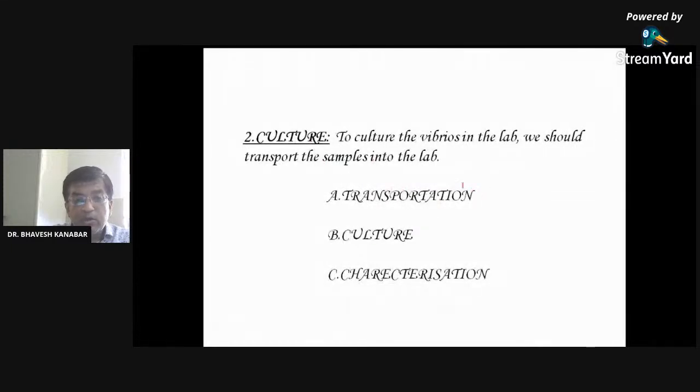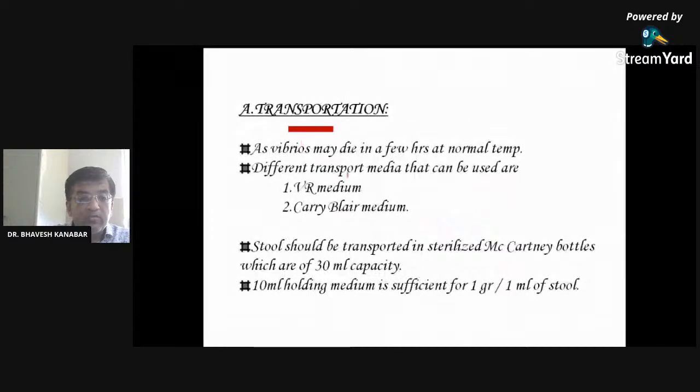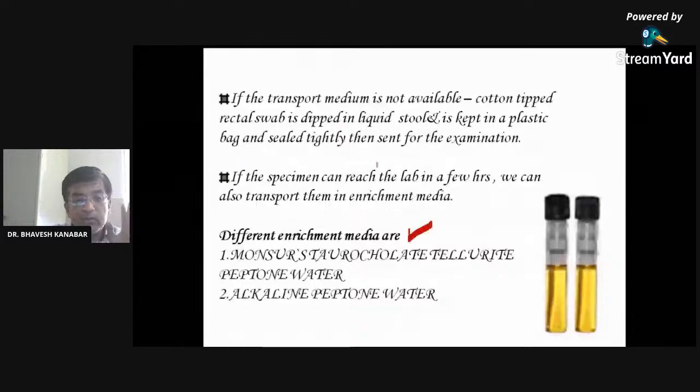For culture, transportation is the first thing. For transportation, VR medium and Carry-Blair medium are required. This is the part of microbiology, so I am going through it repeatedly. It may not be so important in PSM. Just remember the names of the media for culture. The VR medium is used, and that was the transport media.